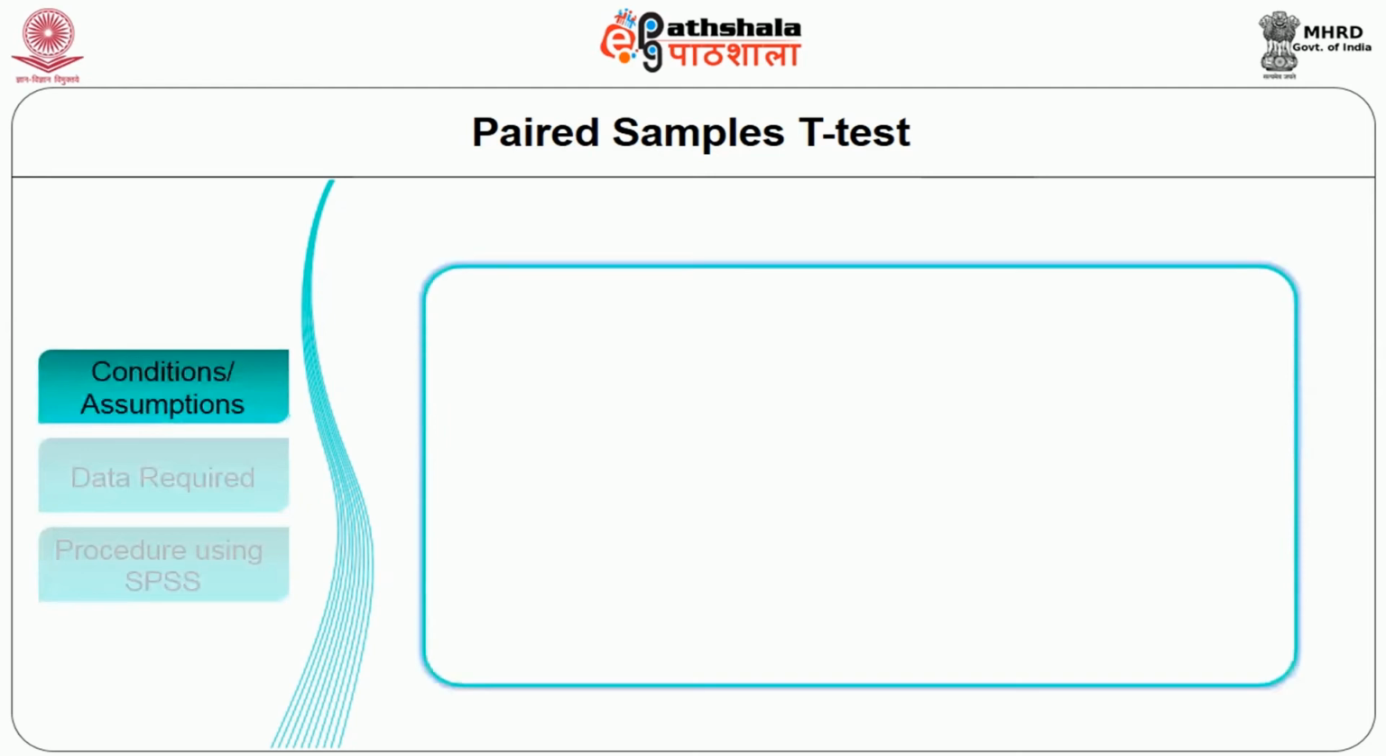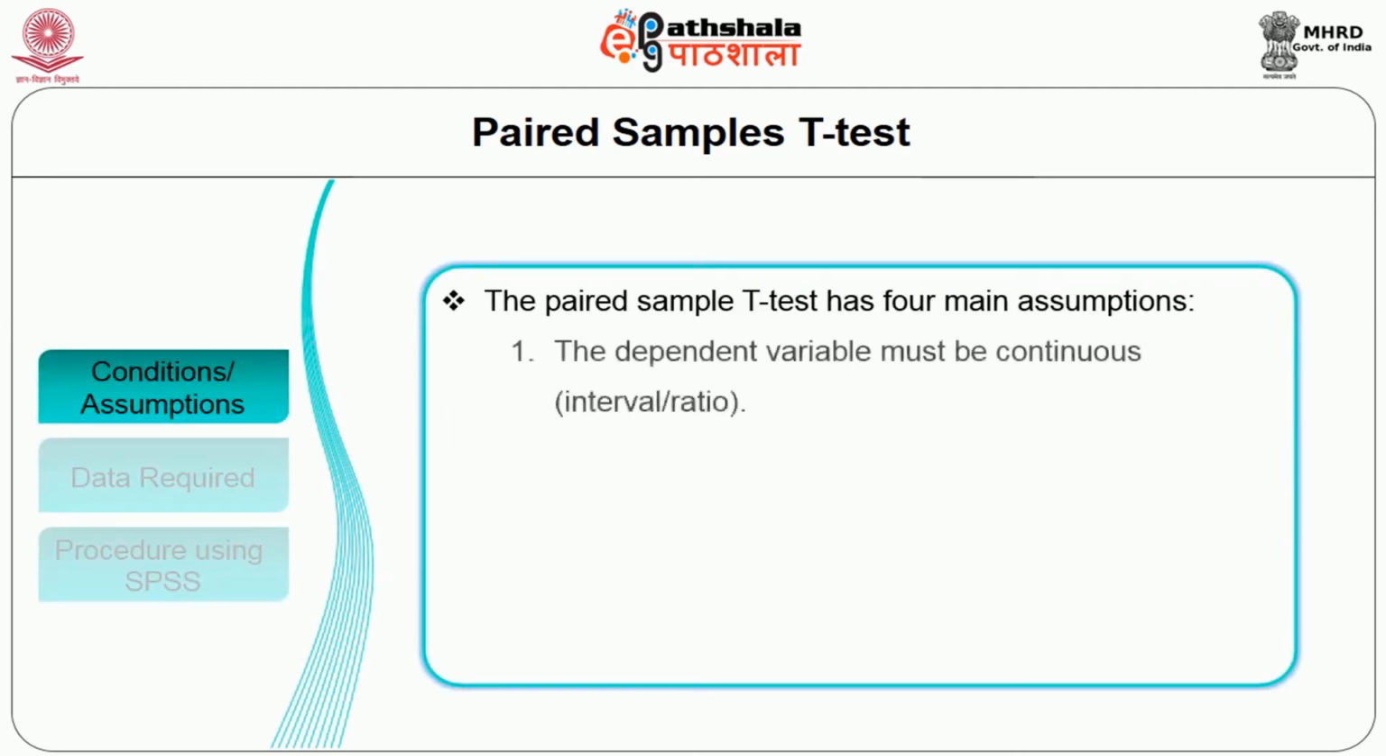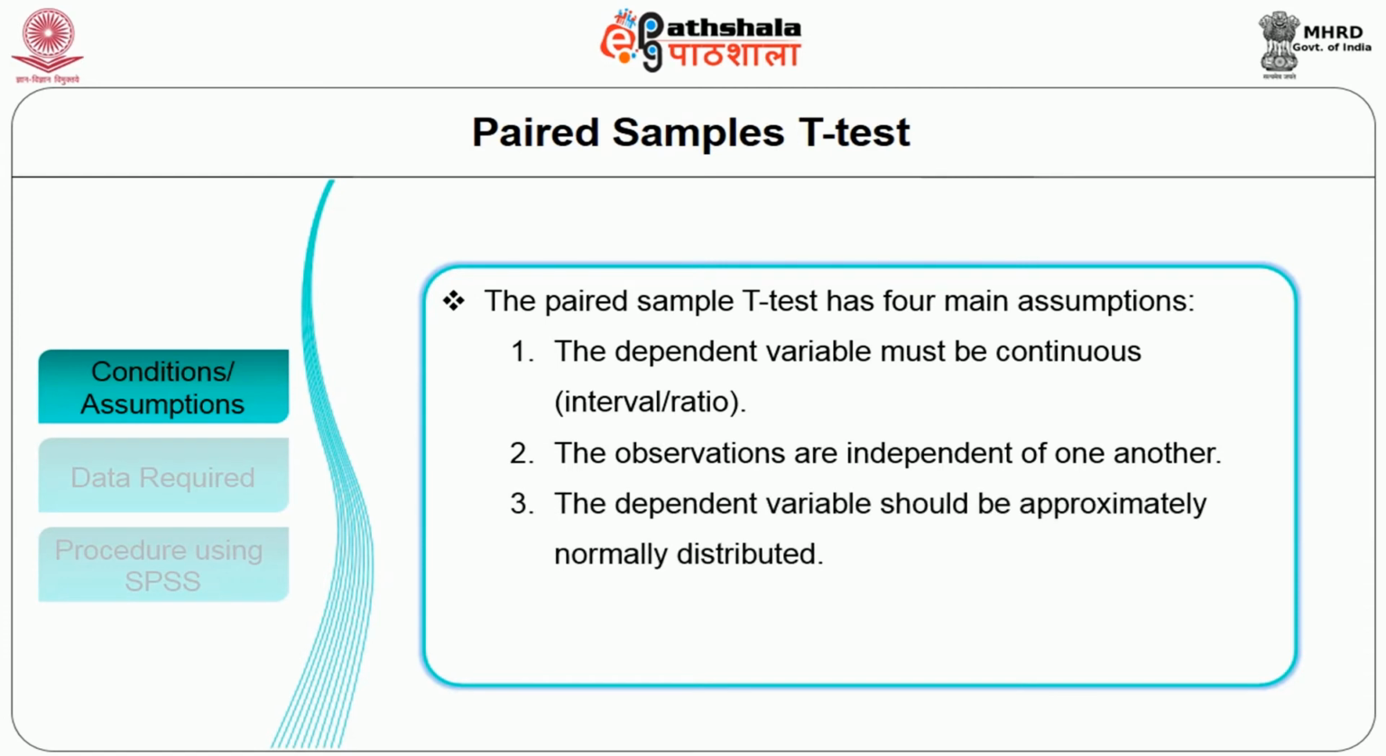And moving to the assumptions, the paired sample t-test has 4 main assumptions. Number 1, the dependent variable must be continuous. The observations are independent of one another, and the dependent variable should be approximately normally distributed, and finally the dependent variable should not contain any outliers.